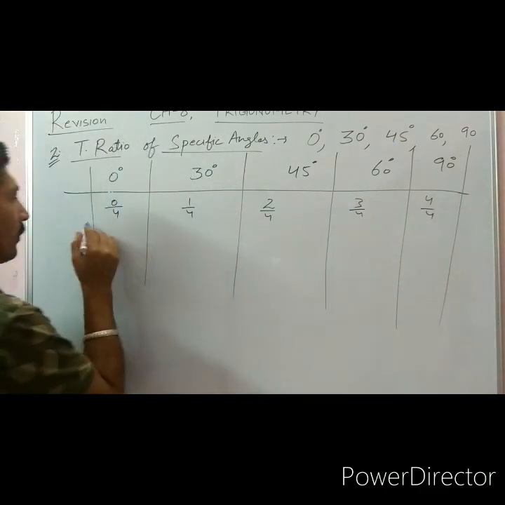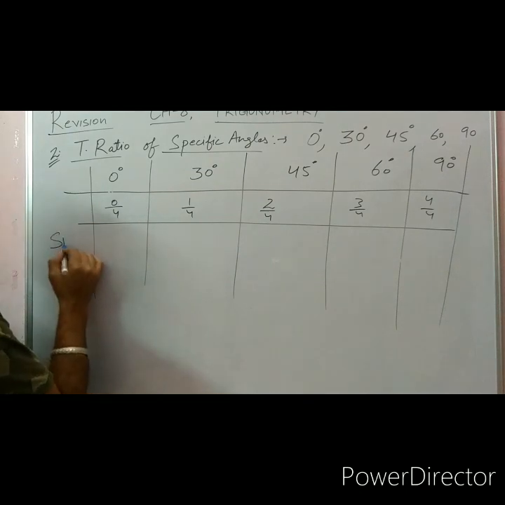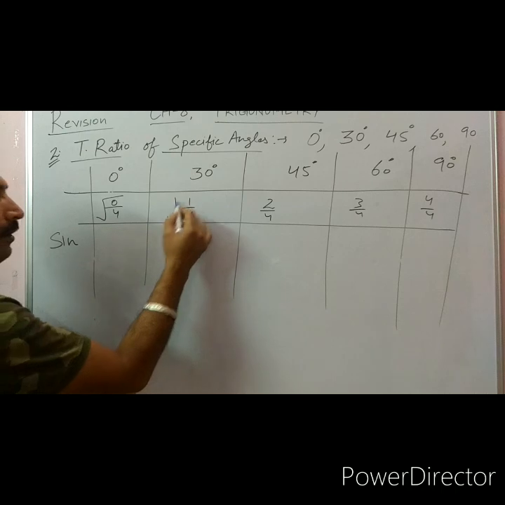These are the values for your sine of theta. Sine of 0 degree, sine first. Sine of 0 is taking under root of all.